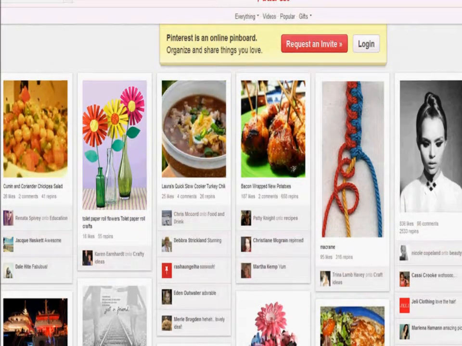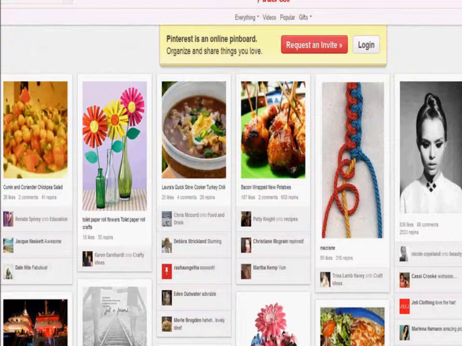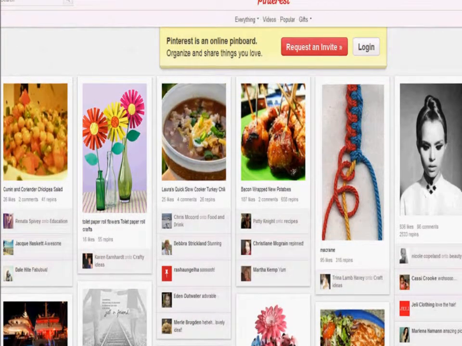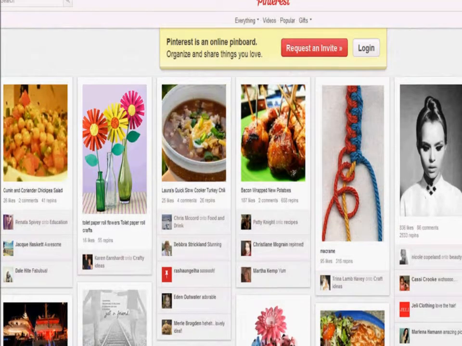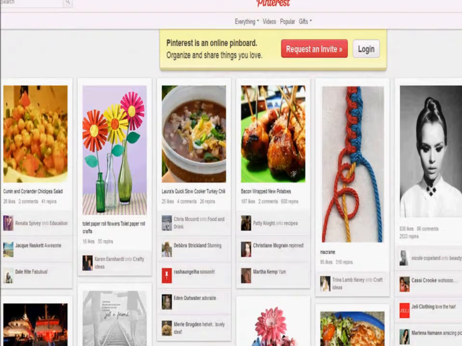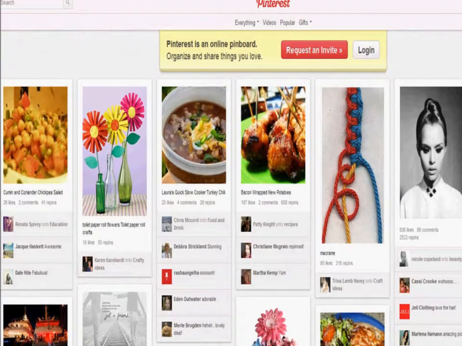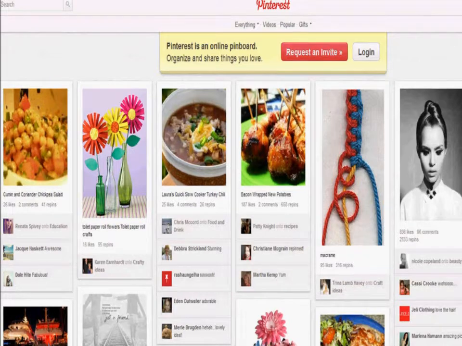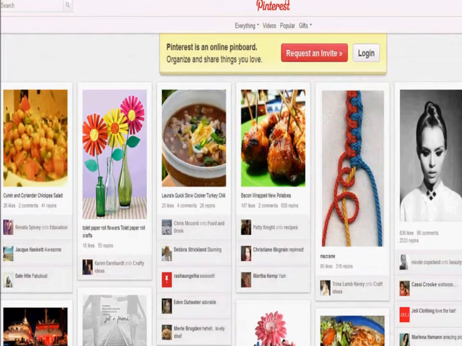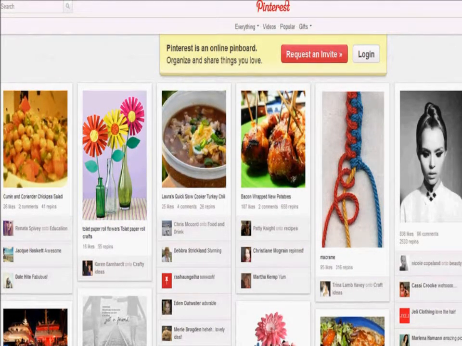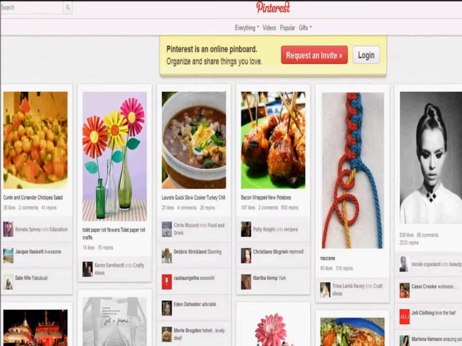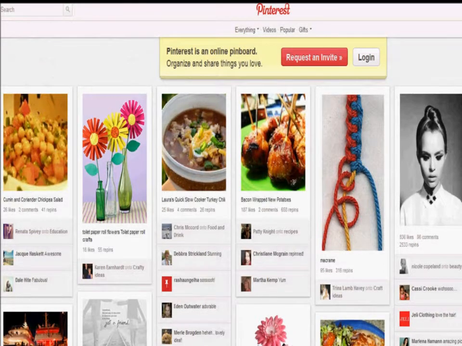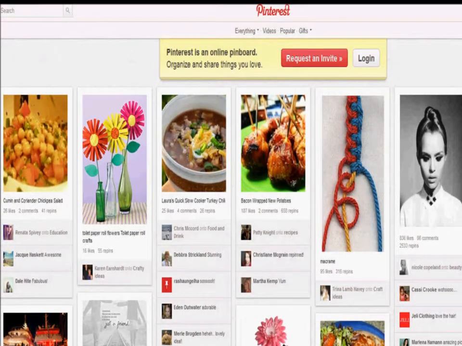So I hope you feel comfortable, and if you don't, well then just sit on the sidelines and let the rest of us start pinning and repinning thousands and thousands of pictures, because this is how all news sites have done it. Most news sites do not make the news. They just copy the news from another site, but they give the credit to that news site, and as long as you give the credit to the picture, there's not a problem here. All the big companies are using this, and I think that it's about time you do too.